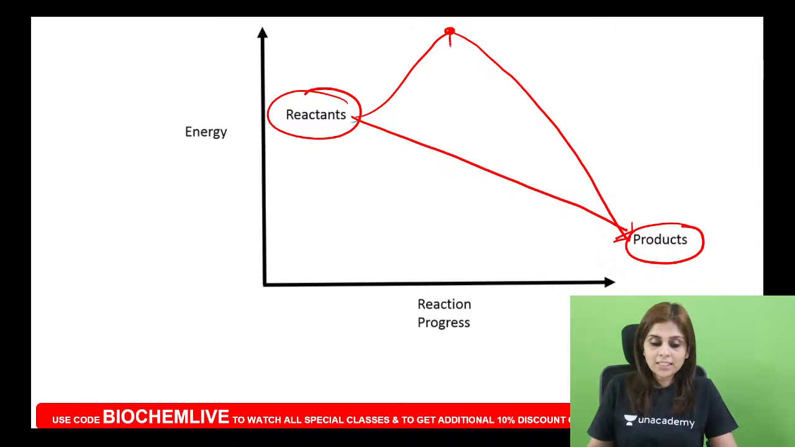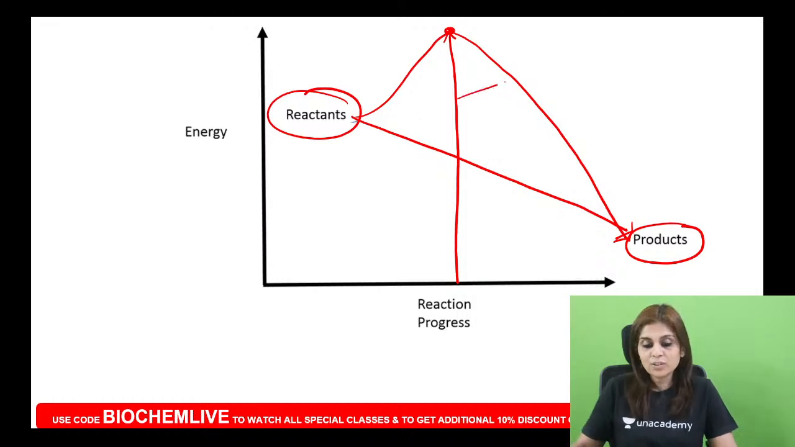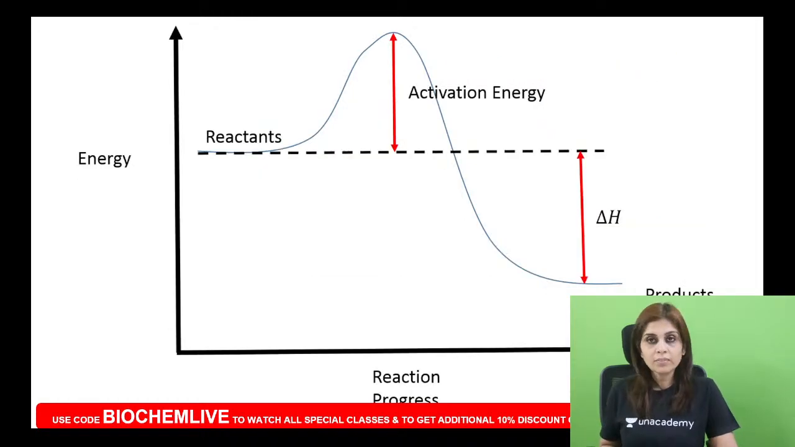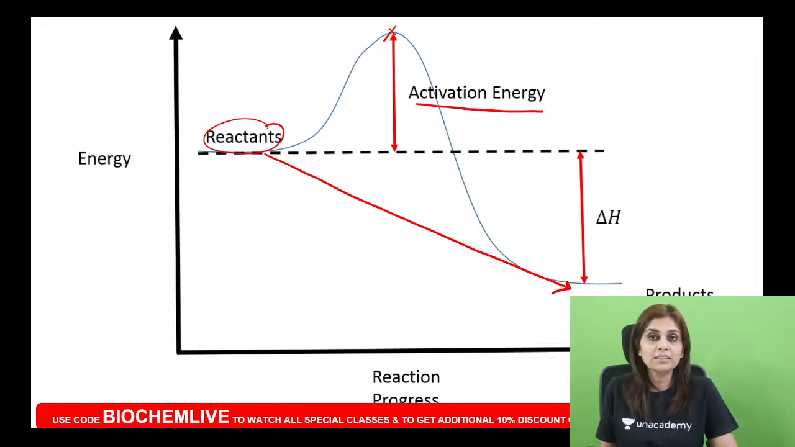And the energy that is required to form this transition state is called activation energy. Can you see that here? So reactants do not directly react together to form products. What do reactants do? Reactants always react together to form a transition state that breaks down to form products. And the energy that is required to form that transition state is called activation energy.